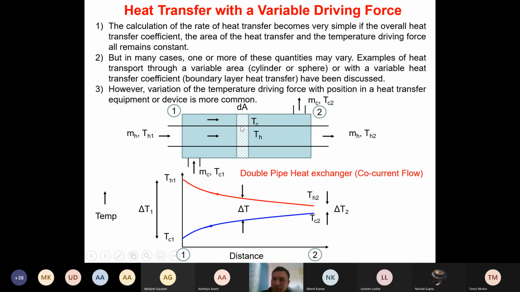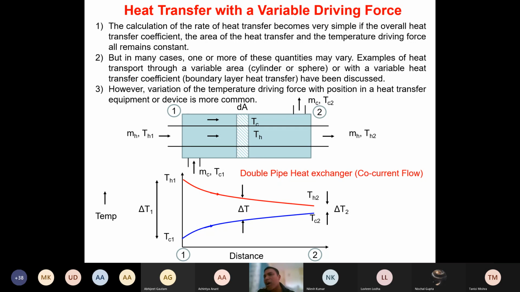We can calculate how much heat transfer is taking place, but that same heat transfer I can calculate just by looking at the sensible heat across these two points, isn't it? Yes or no? How much heat is lost by the hot fluid is the same as how much heat is gained by the cold fluid, and it is the same as the amount of heat transfer between the hot and cold fluid. Do you all agree? So these are the three terms.